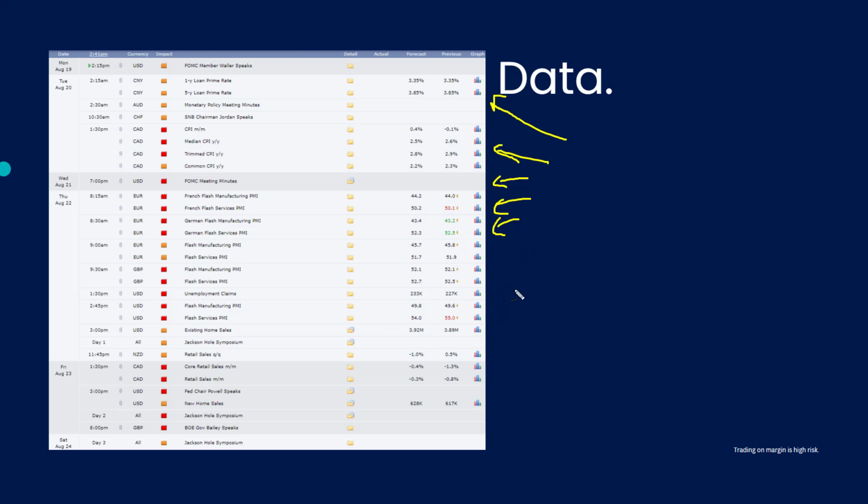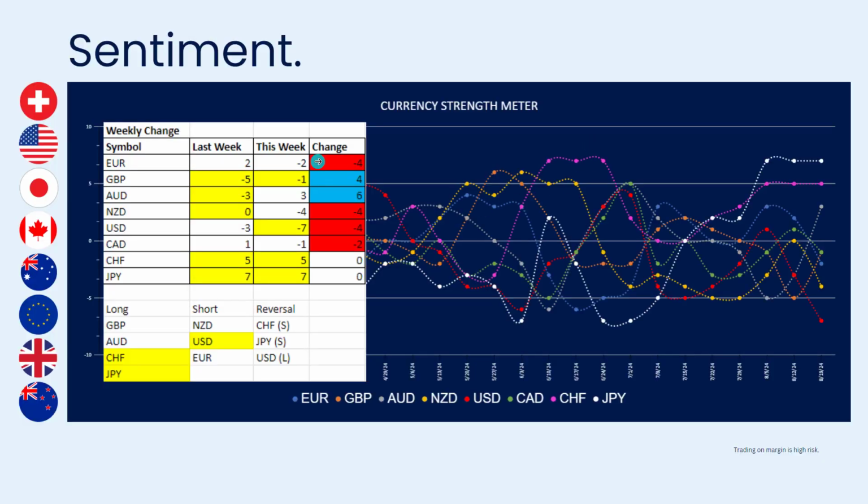We've also got some more labour market data out of the US in unemployment claims, and then we have the Jackson Hole Symposium. So we'll see a lot of central bank speeches coming up towards the end of this trading week as well, including Federal Reserve Chairman Powell. So as you can see, lots of high impact data this week, and typically when we do see that, the market can go more towards safe haven assets.